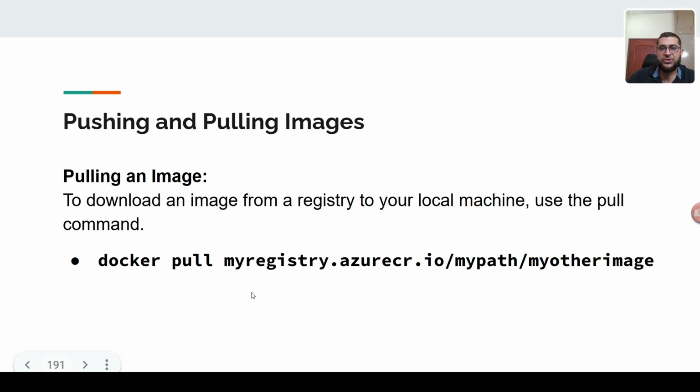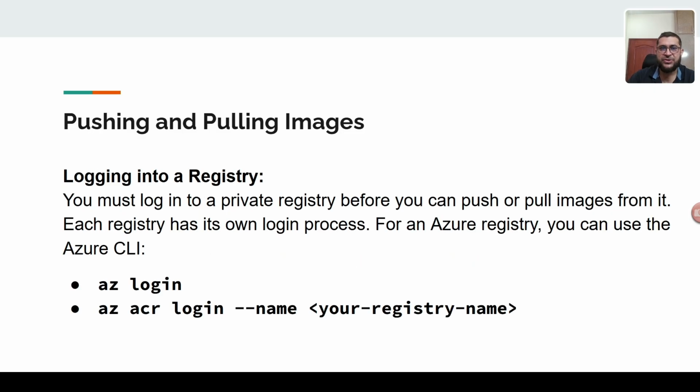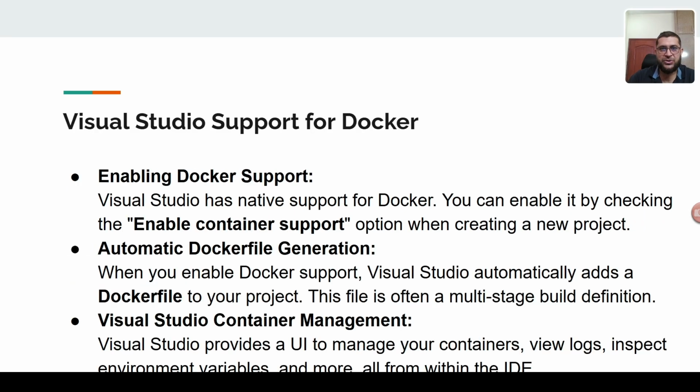Pulling an image, you can use this command: docker pull with the registry URL of the image. So this is how you can pull the image. Logging into a registry, if you are using Azure, you can use az login. It will require a username. If you successfully log in, you can mention the registry name. Another thing is that if you are using Visual Studio, Visual Studio provides Docker support for your application.